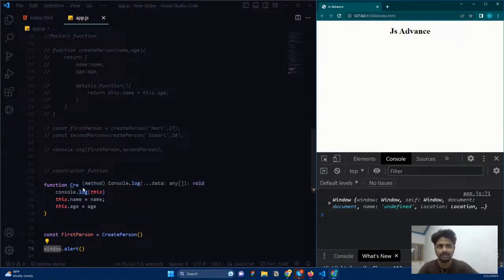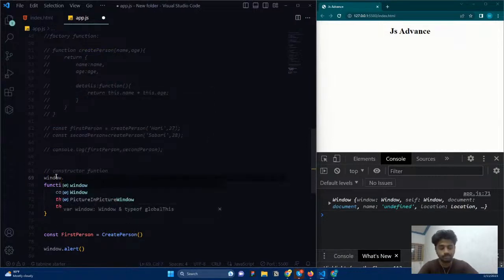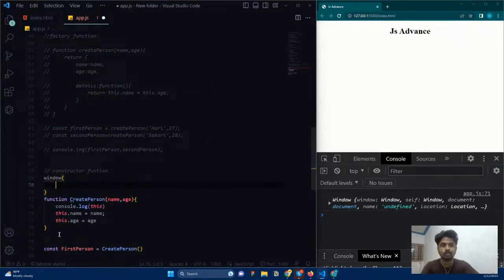Right now I created a person function. This function is inside an object called window. So window is there, and inside this window object, this function is there. We know that this refers to the object that the function is a property of.